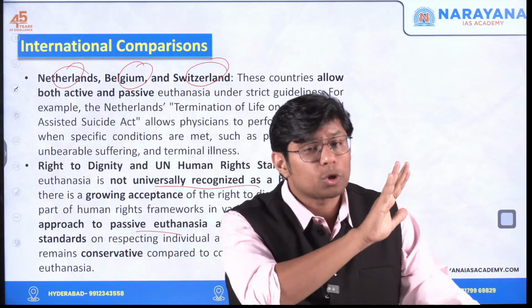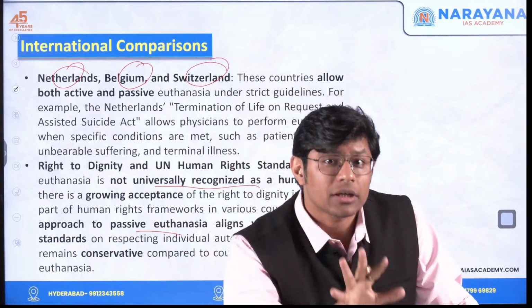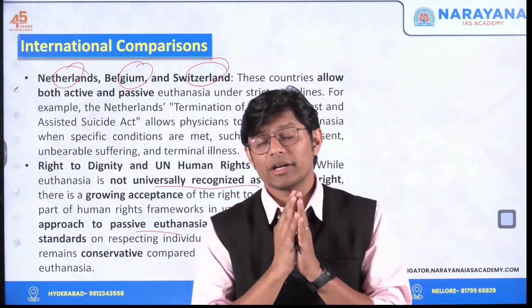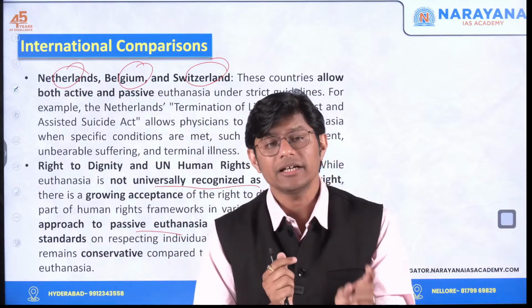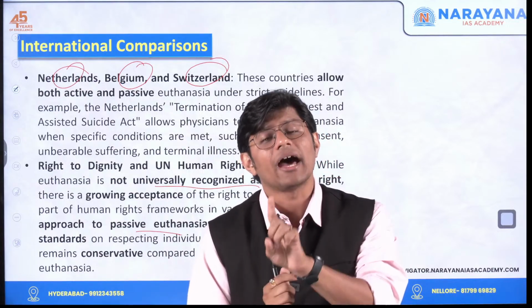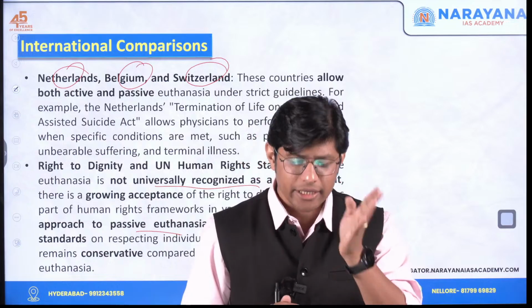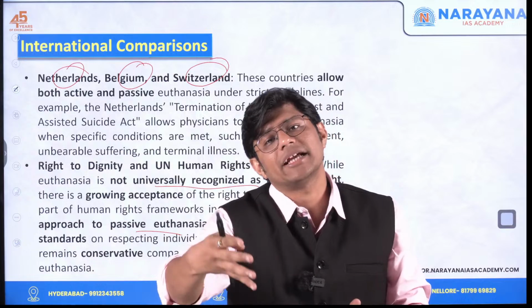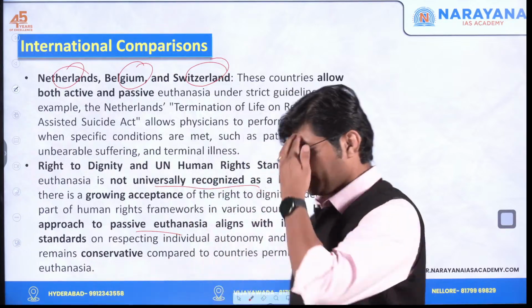As of now, it's not a universally accepted human right, but there is a growing acceptance of considering the right to die with dignity as a human right. And India is gradually aligning with the international trend. Getting it? Okay.